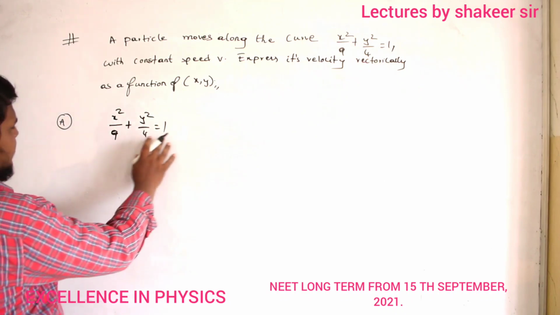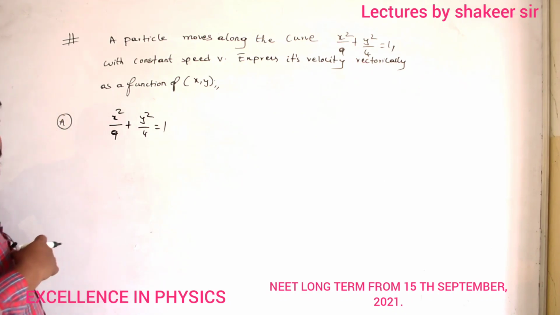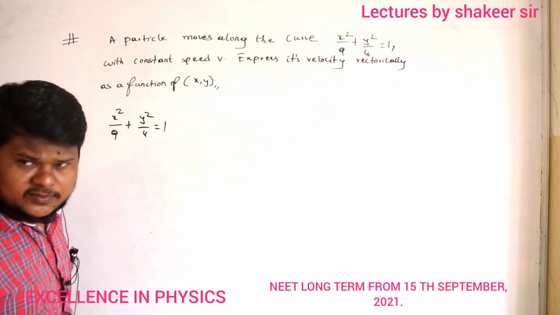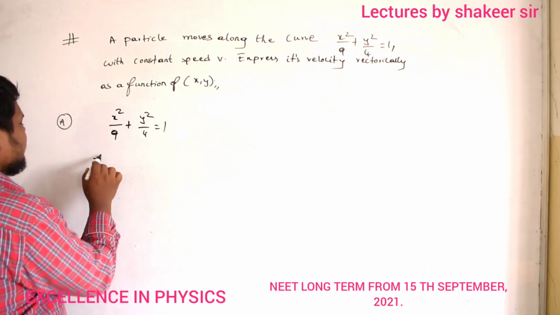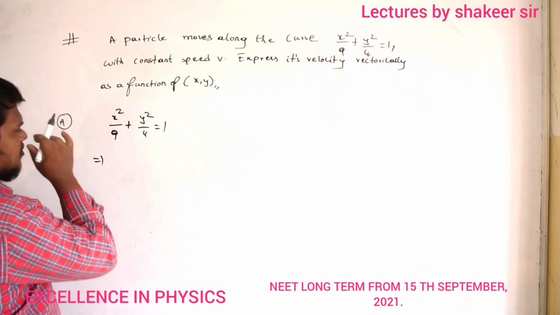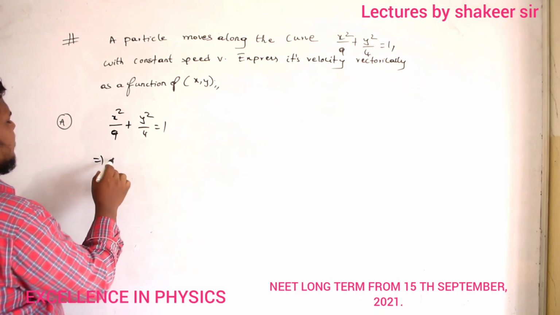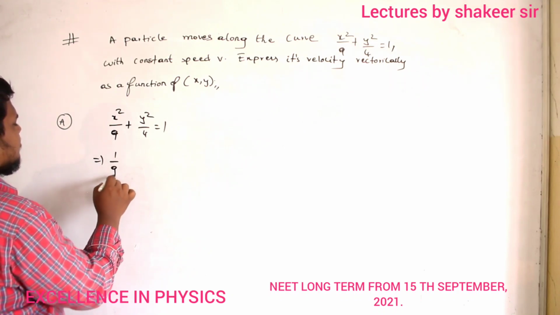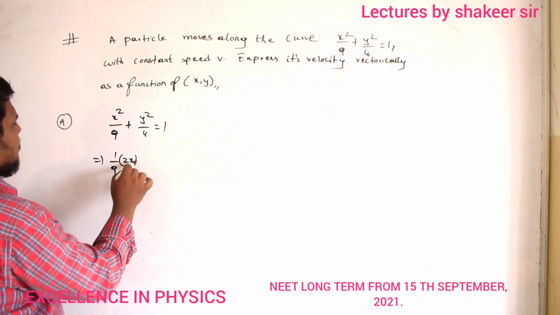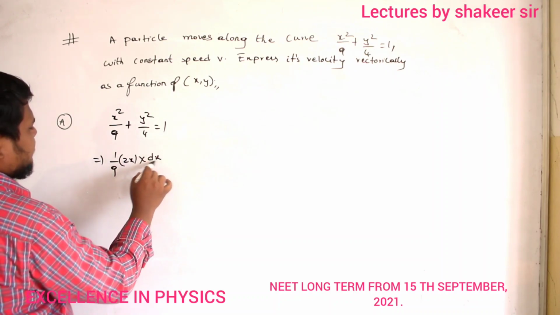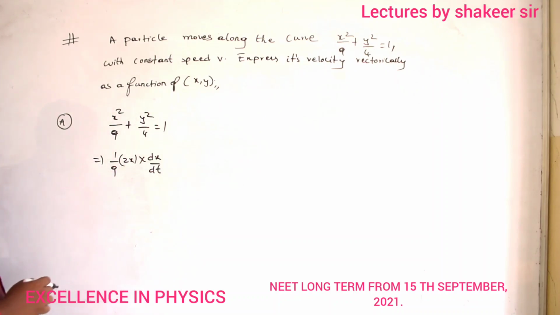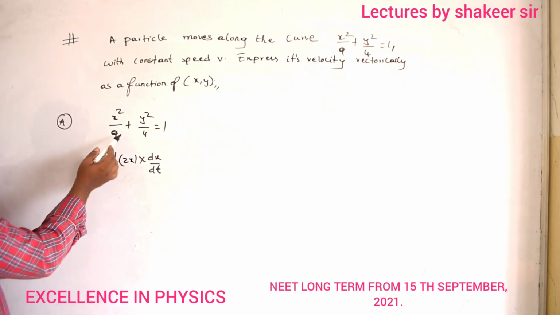So if I differentiate this with respect to time, then I will get an equation in terms of velocities. Clear? So what will I write? Differentiate totally with respect to time. Then I will get 1 by 9 times 2x multiplied by dx divided by dt. This is what I will get now. So 1 by 9 is a constant.